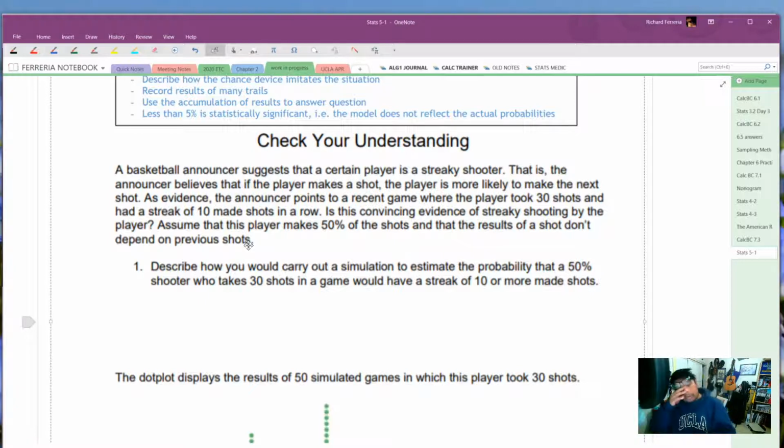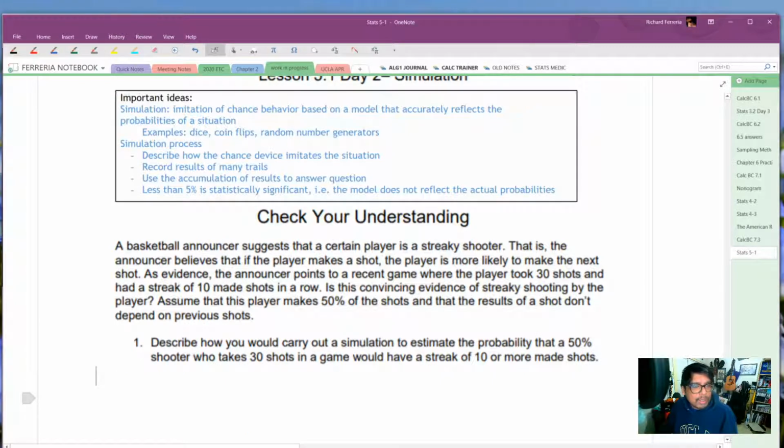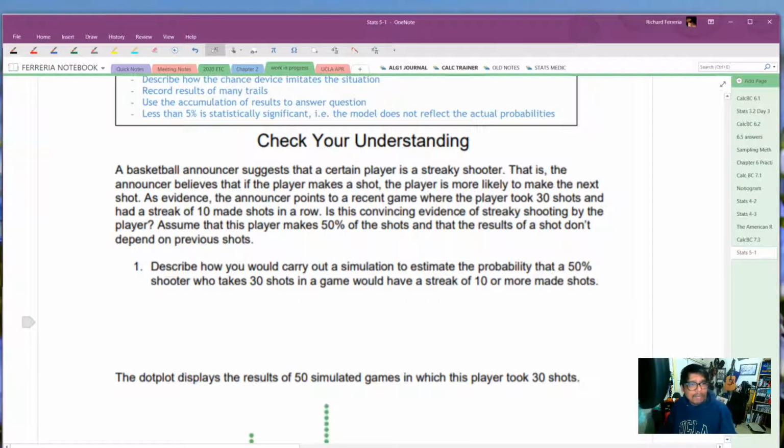So let's describe how we would carry out a simulation to estimate the probability that a 50% shooter who takes 30 shots in a game would have a streak of 10 or more. First of all, let's see what we were supposed to do. We're supposed to describe how the chance device is going to imitate. So what chance device are we going to use? What gives us a 50%?